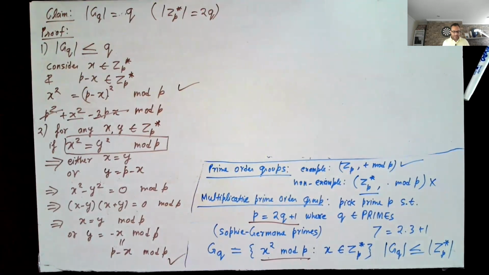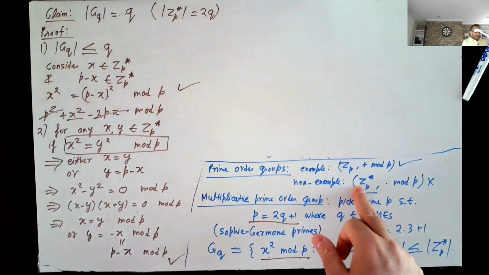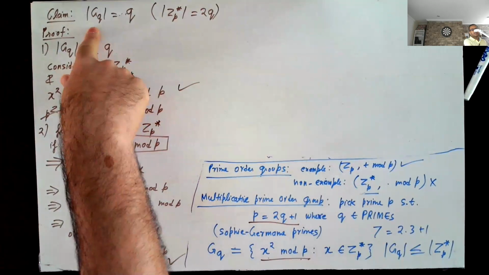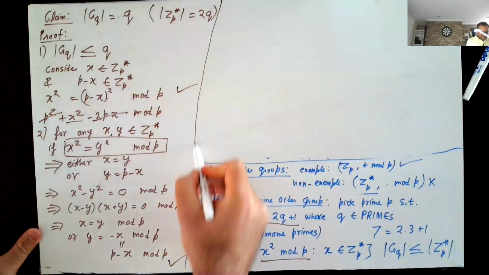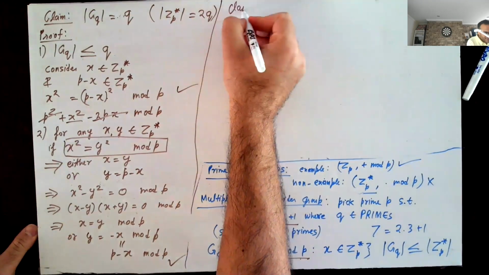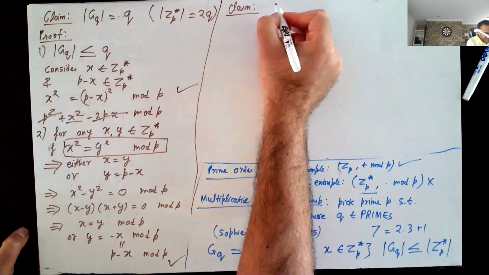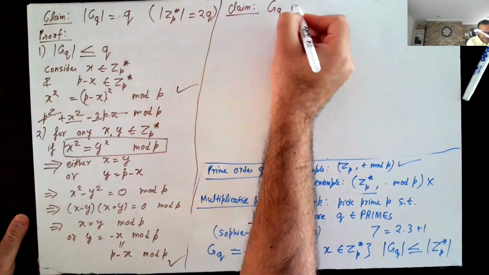There are exactly two elements in this larger group ZP star which map to the same element in GQ, and hence the order of GQ is exactly half of the order of ZP star, and this means the order of GQ is exactly Q. And by the way, I have skipped the part where we prove another claim, that GQ is actually a group.